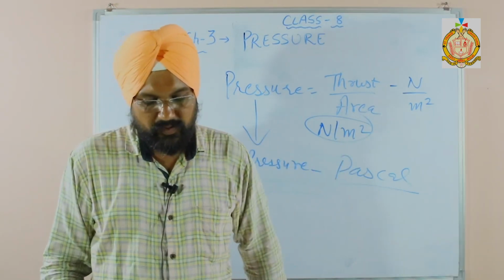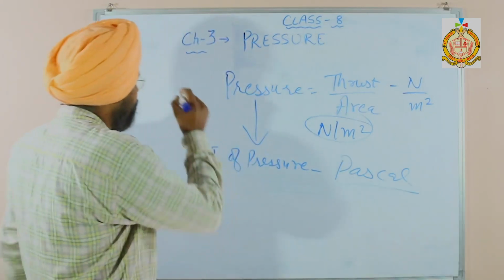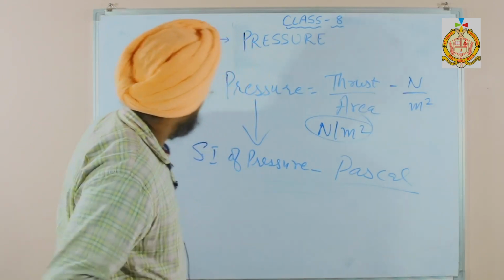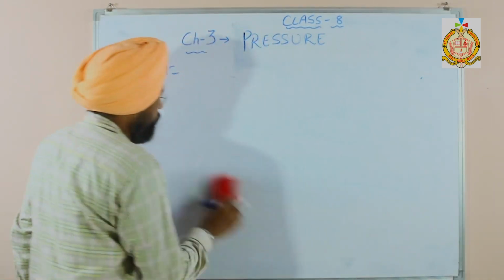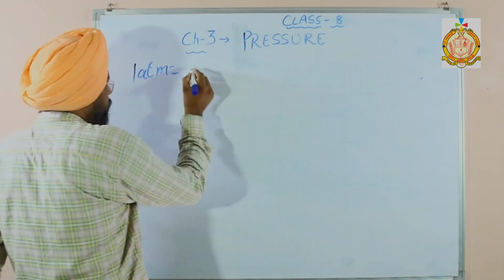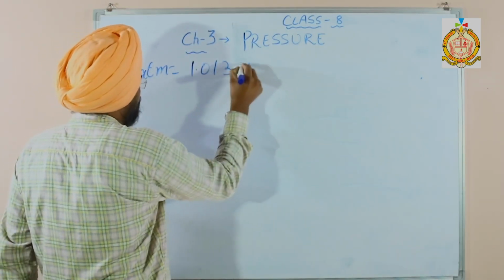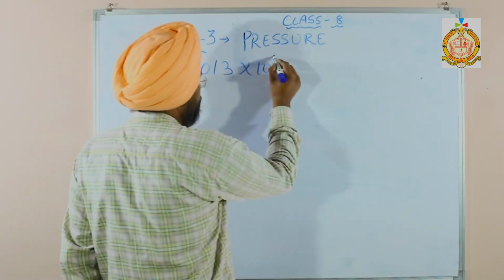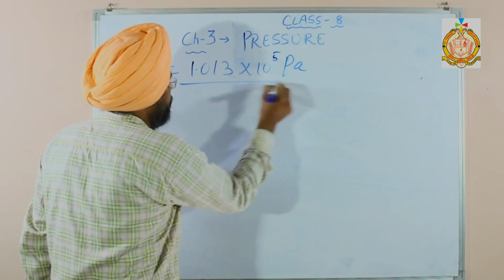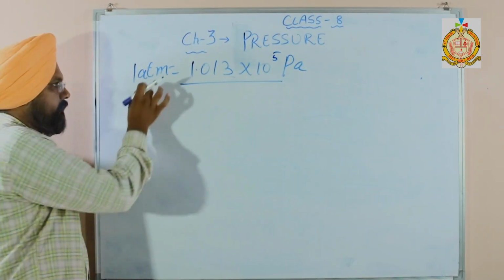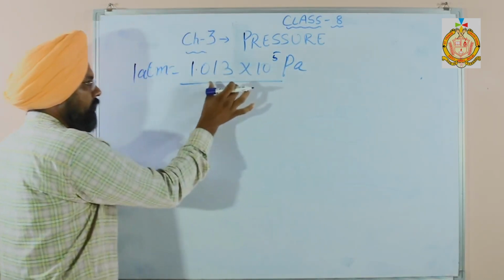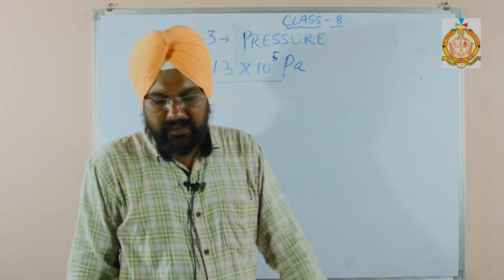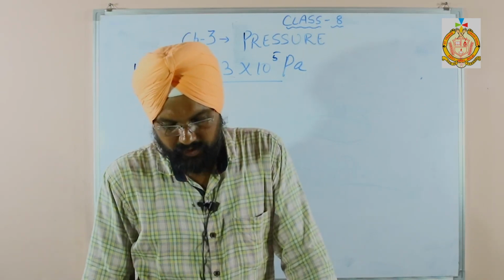How many Pascal is 1 atmospheric pressure? Underline this also. 1 atmospheric pressure is equal to 1.013 into 10 raised to power 5 Pascal. Sometimes they ask the blank, 1 atm is equal to dash Pa, so you have to fill in this value. It is fixed because it comes from 760 millimeter of mercury.